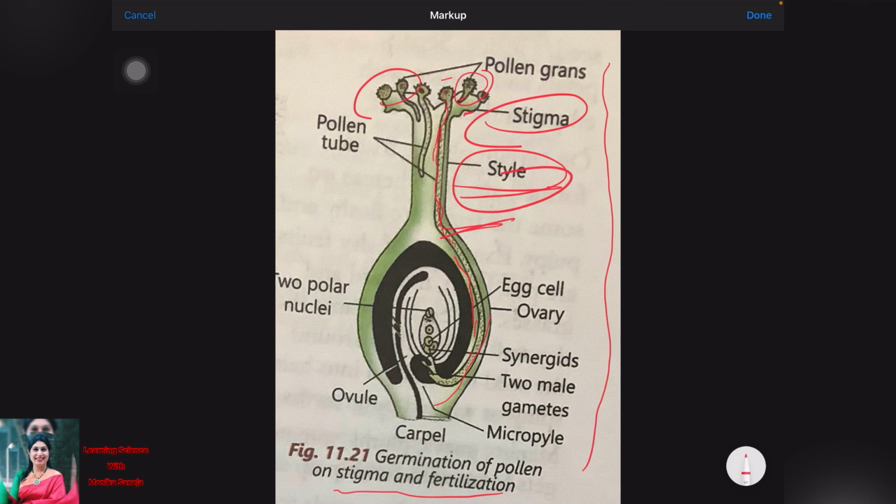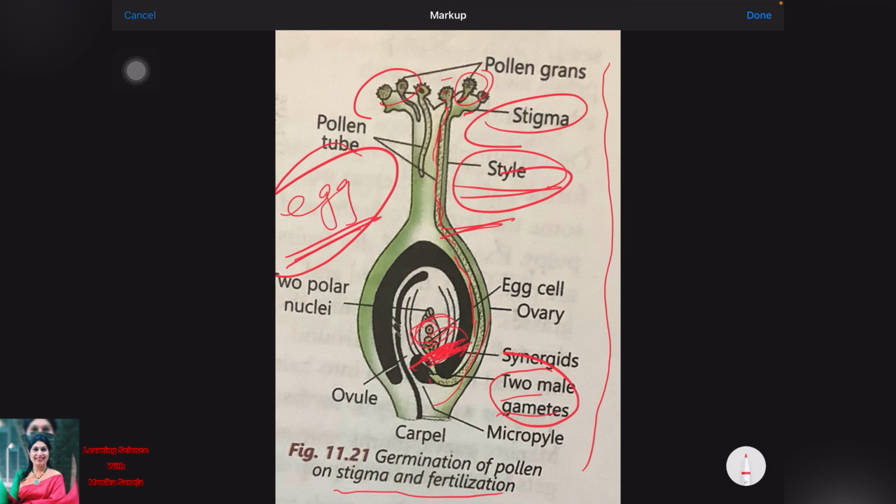Inside the ovary, the ovules are present. On reaching the ovule, you can see here, the pollen tube bursts and opens, and the male gametes, two male gametes are there, the male gamete goes to the egg apparatus. One of the male gametes unites here with the female sex cell. The female sex cell is called the egg, beta.